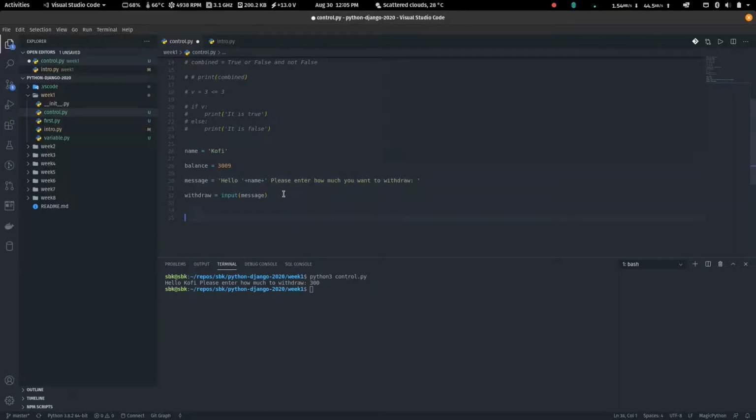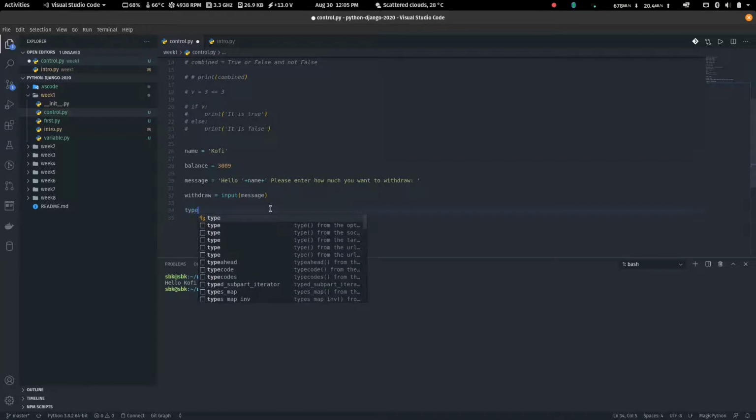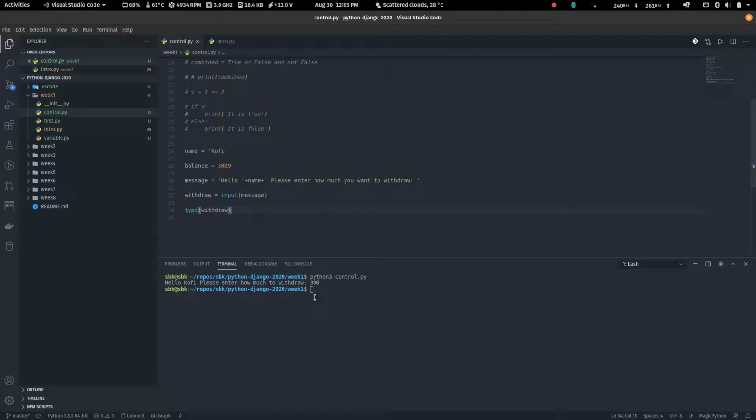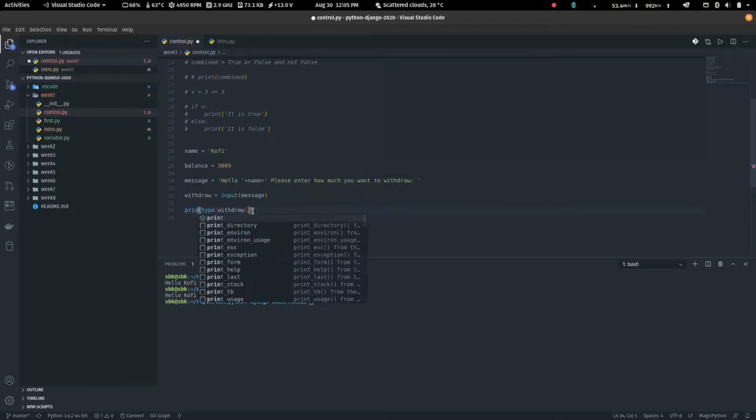Now when the person enters how much they want to withdraw, you remember I showed you the type thing. So let's say type of withdraw. Let's run this again. Enter 300. You print the type of withdraw.